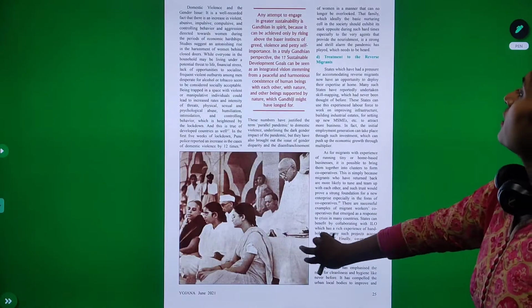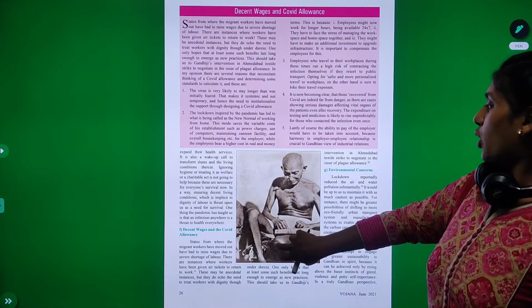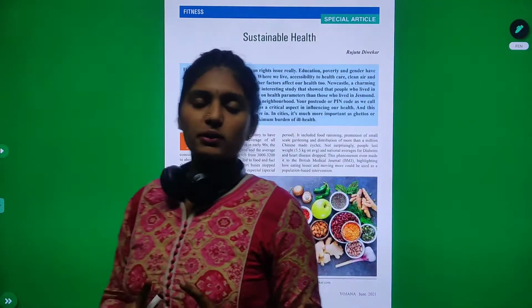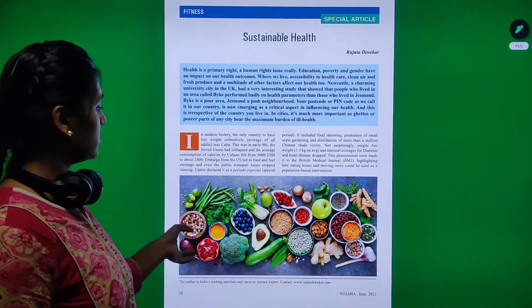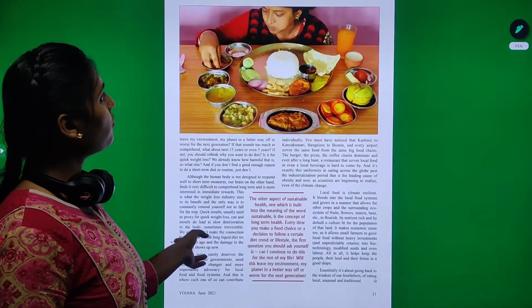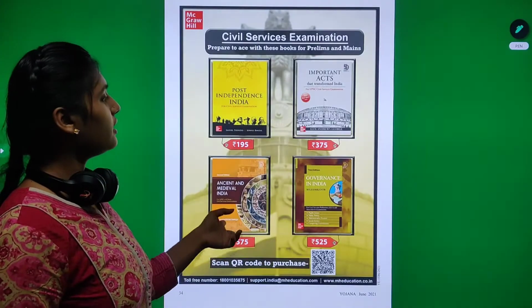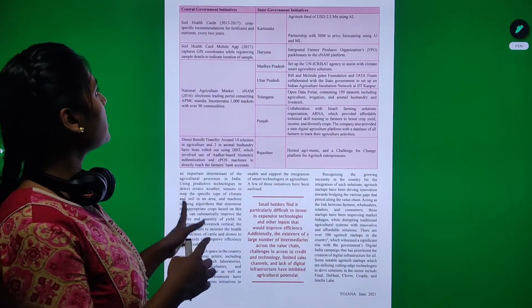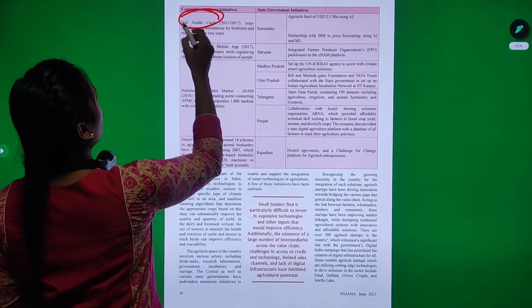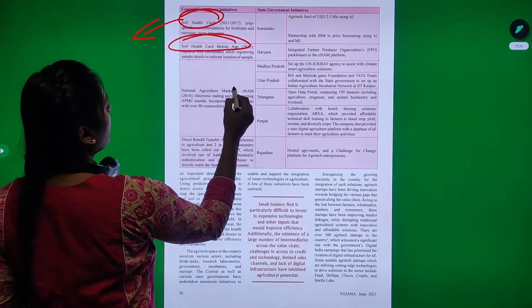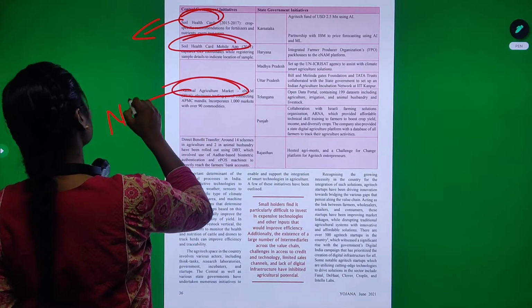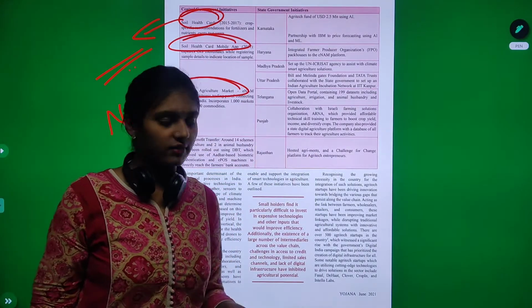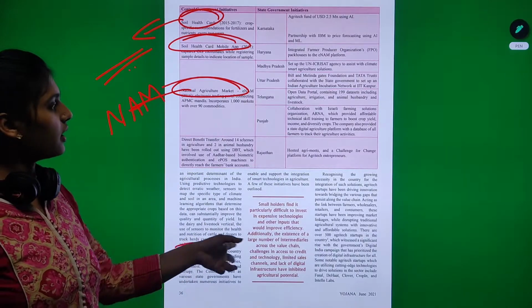Then, decent wages and COVID-19 allowances. All these things, this article from the June 2021 magazine is very much important. So these are all lined up for us. And see, International Day of Yoga is also there. As I told you, smart agriculture we wanted. What are the initiatives here? Important: Soil Health Card, mobile app, and then National Agricultural Market, NAM. Important, every time coming up in your current affairs. Make a note on them.